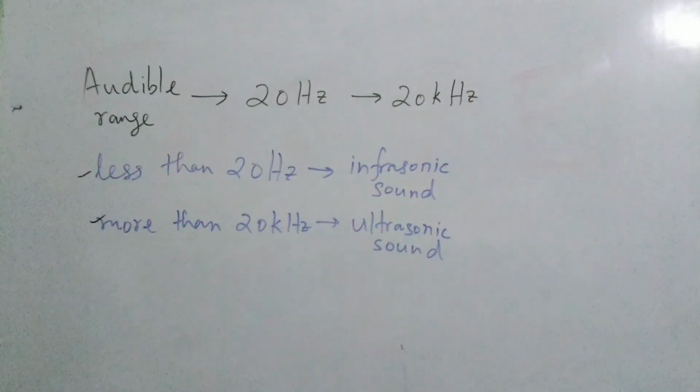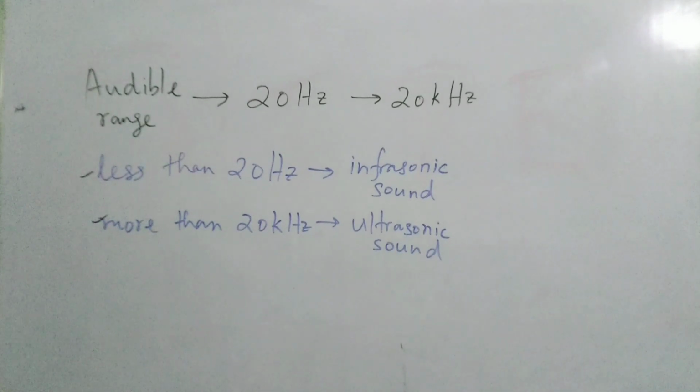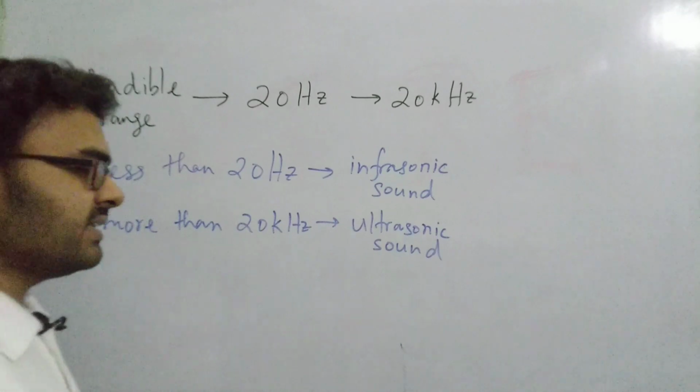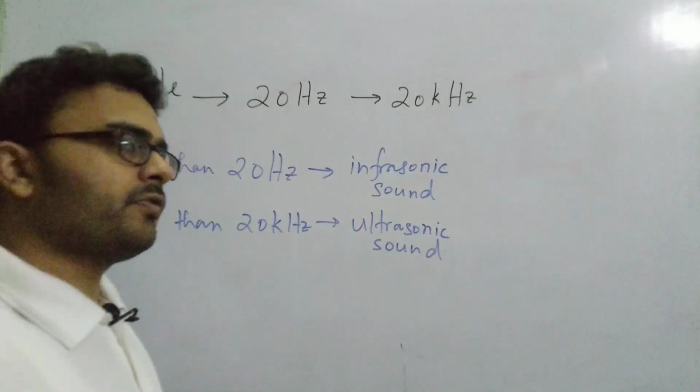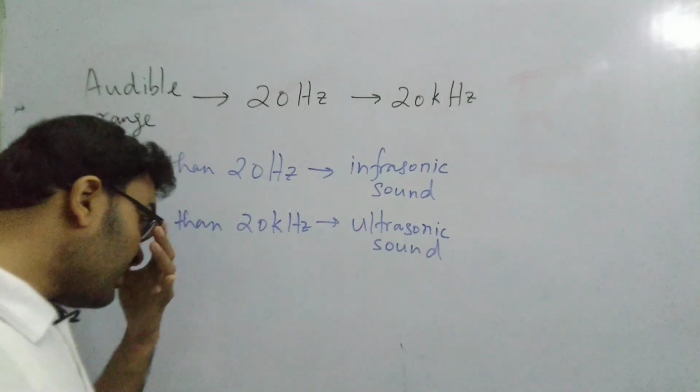In this way, the bat can understand, okay, that there is a certain deflection or barrier lying in front of it, and so it can change its path. So this is how a bat navigates in the night without seeing. Even in the dark it can move so fast. Okay, so these are the uses of ultrasonic sound.